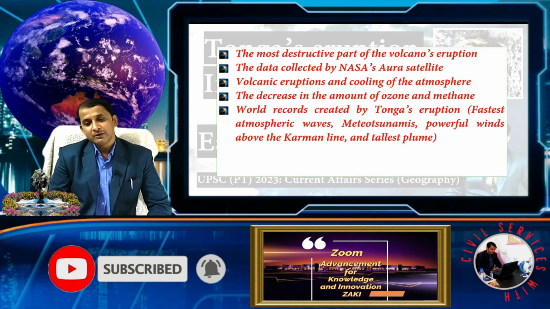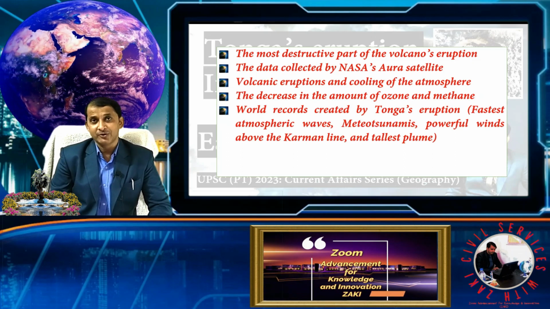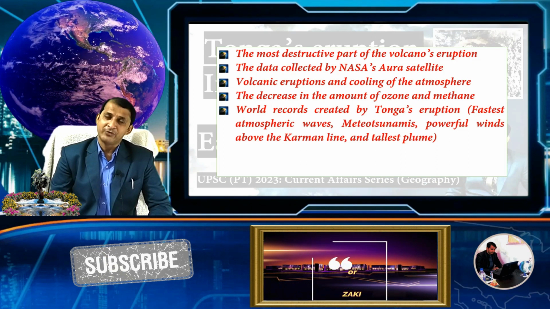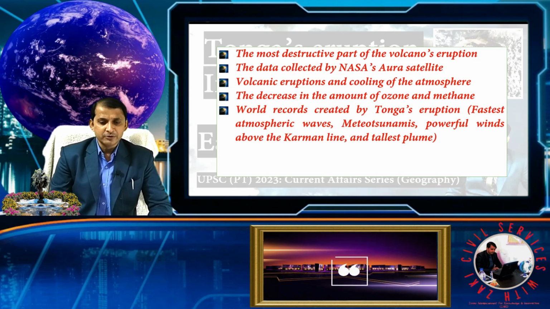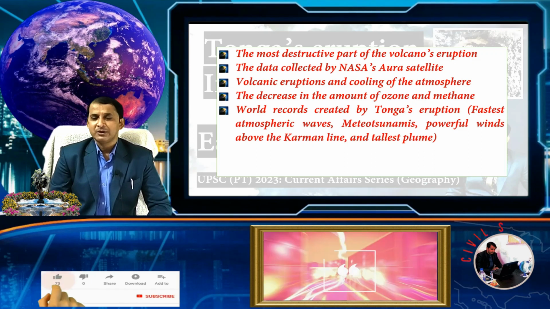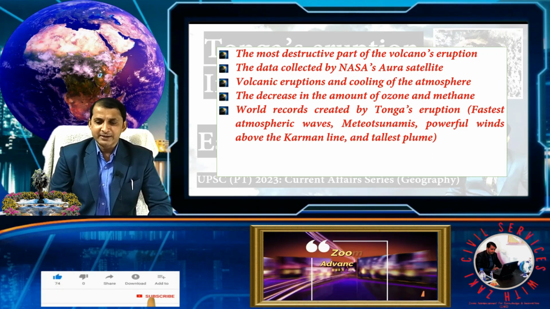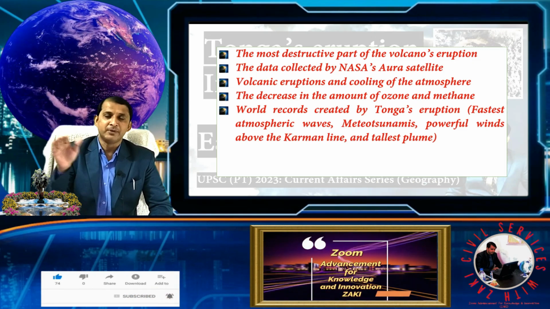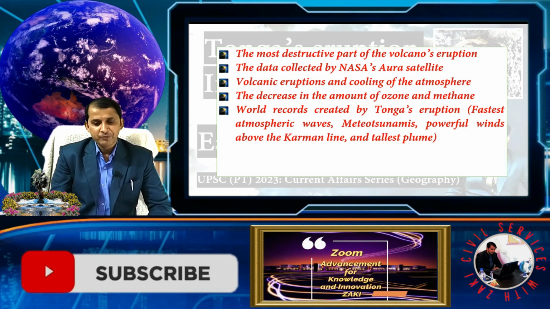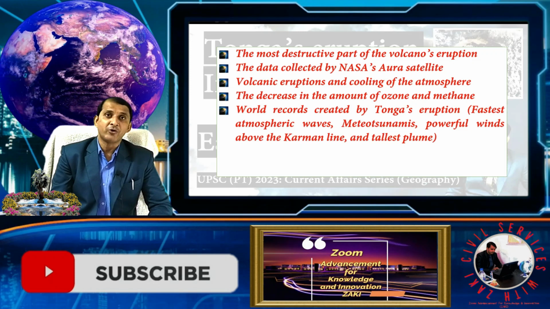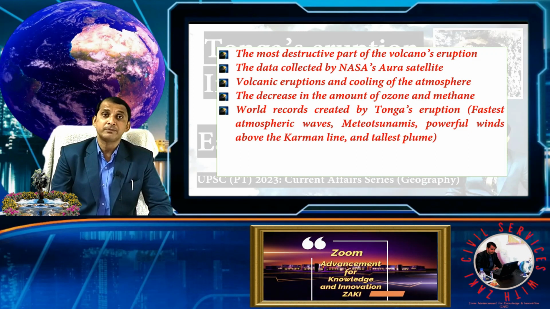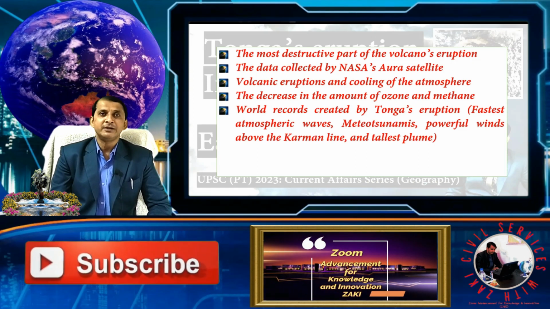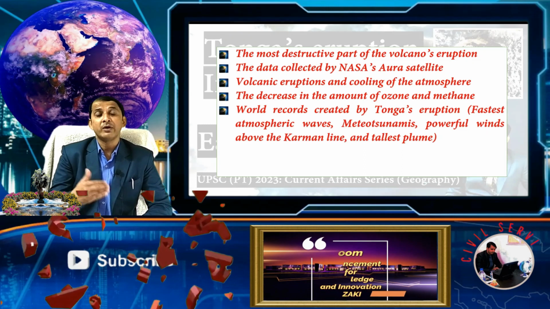Another is the world records created by the Tonga eruption. There are several world records, but mostly these four: first, the fastest atmospheric wave ever recorded; number two, meteotsunami across the globe. So what is a meteotsunami? Another is powerful wind above the Karman line. What is the Karman line, and what are such powerful winds above it? And also the tallest plume in recorded history. These topics are very significant because this volcano created several world records.